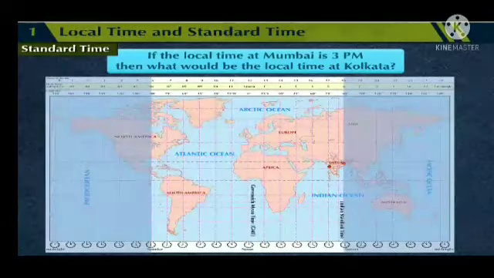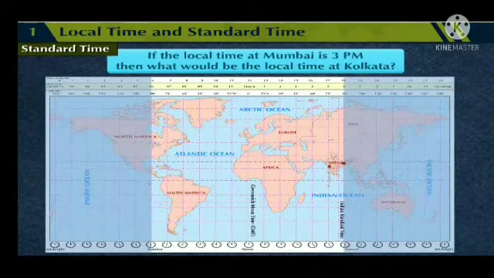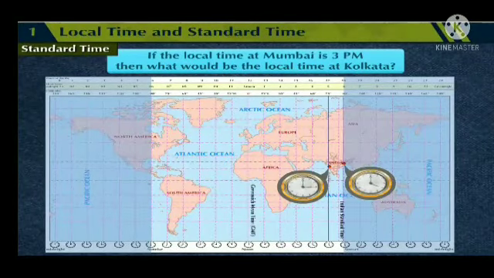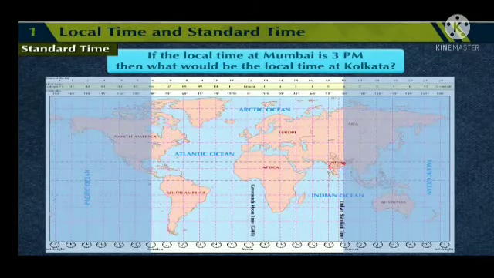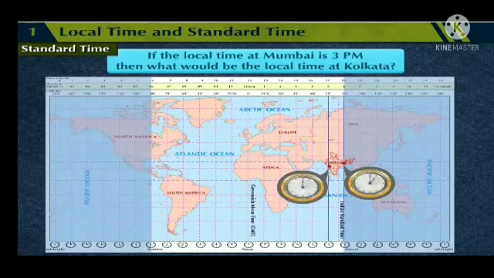Kolkata is located to the east of Mumbai. Therefore, if it is 3 pm in Mumbai, it would be 4 pm at Kolkata, ahead by 1 hour. Both Mumbai and Kolkata are located within India but on different longitudes. Hence, the local time differs by an hour.